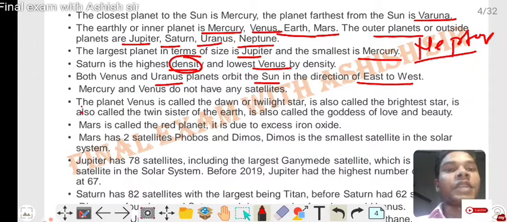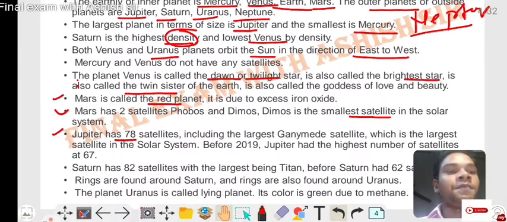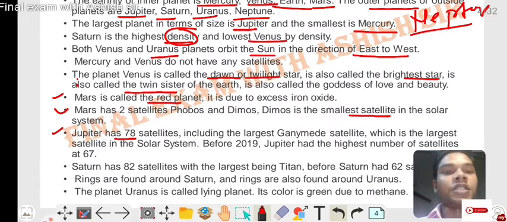Planet Venus is called the morning and evening star, the brightest star, the twin sister of Earth, and the goddess of love and beauty. Mars is called the red planet due to excess iron oxide. Mars has two satellites, Phobos and Deimos. Deimos is the smallest satellite in the solar system. Jupiter has 78 satellites, including Ganymede, which is the largest satellite in the solar system.